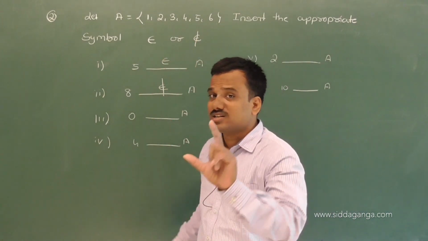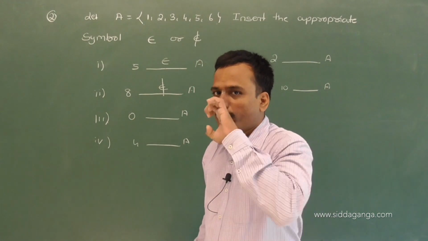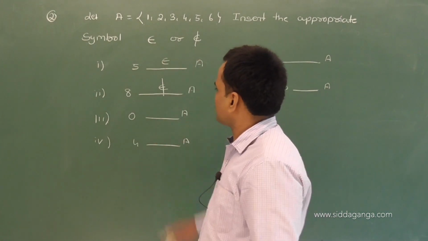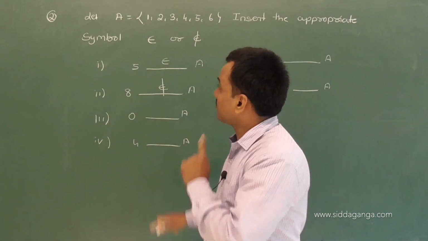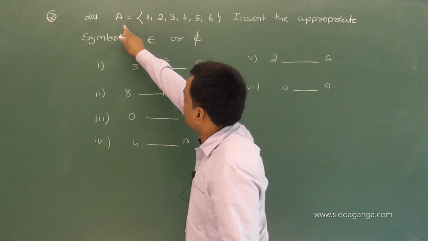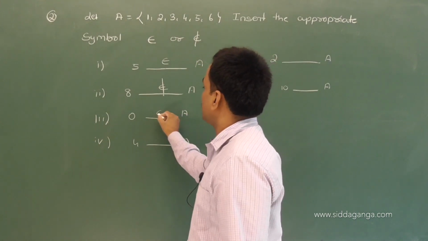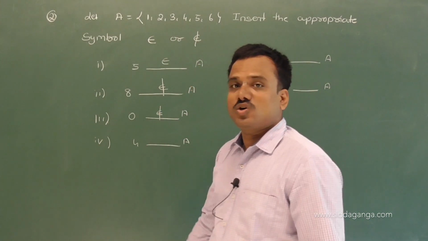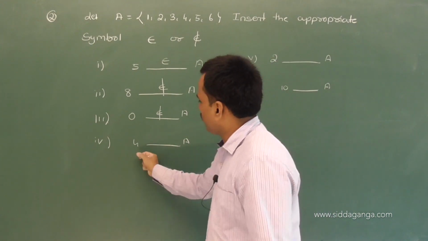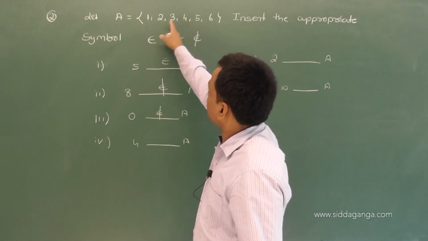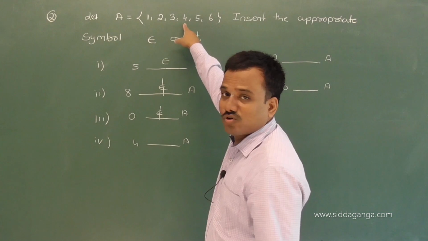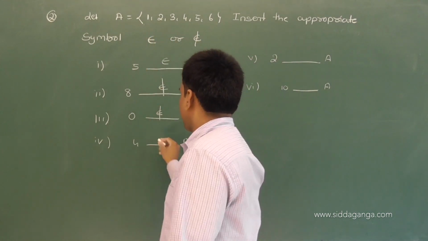These two are Greek symbols. Now 0. Observe, is 0 present in the given set A? No, it does not belong to A. 4. Observe, 4 is present in the given collection set A. What symbol do we write?